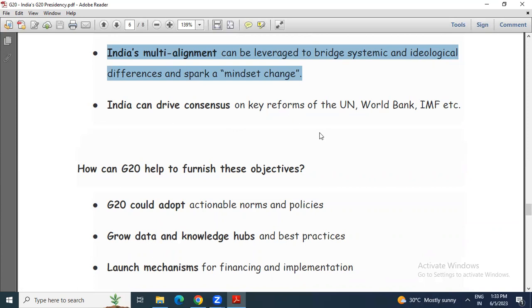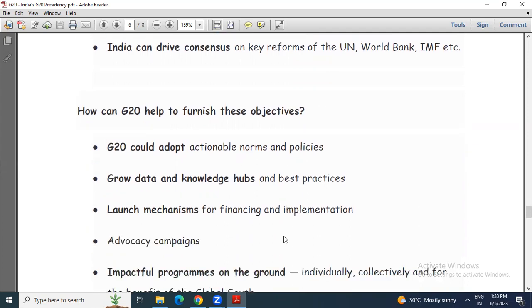Then India can drive consensus on some key reforms of the United Nations, especially the United Nations Security Council, and then the World Bank and IMF. Because we know that the UN Security Council's permanent membership needs a big reform, then World Bank and IMF. Now, how can G20 help to harness this group?